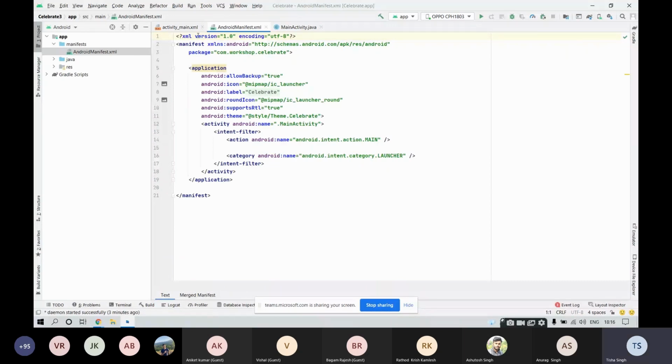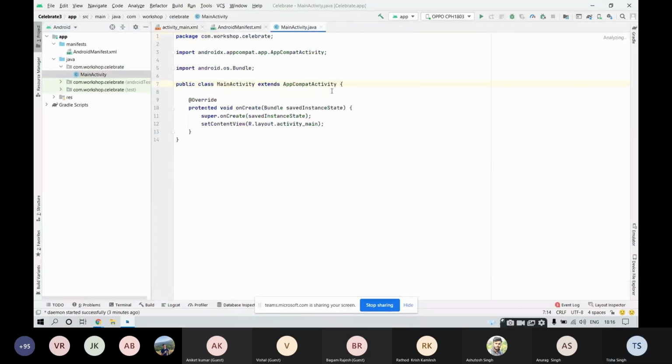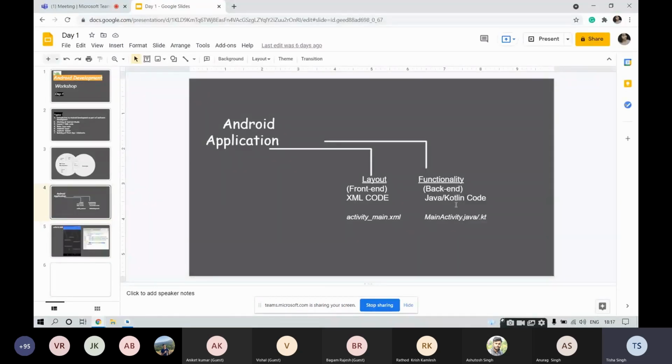Now come to this Java folder. Inside the Java folder, you would be able to see the package name com.workshop.celebrate that was assigned at the very initial point. Inside this package name, you would be able to see MainActivity. In MainActivity, we have this backend code. As I said, MainActivity is something that deals with the backend part. The extension for it is .java if you're dealing with Java, and it would be .kt if you're dealing with Kotlin. Fine.